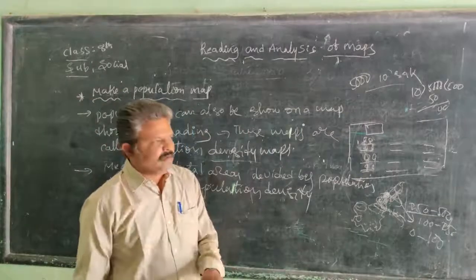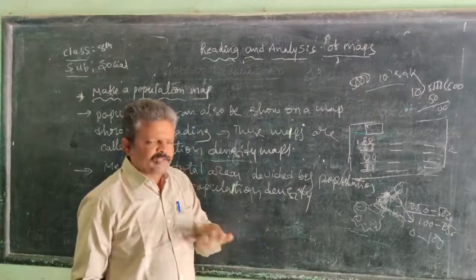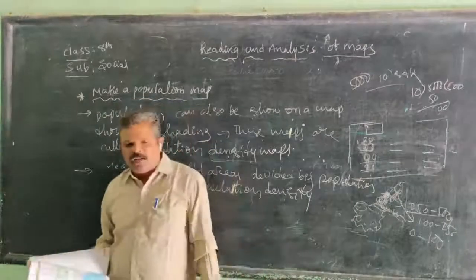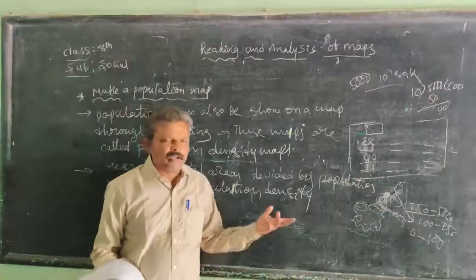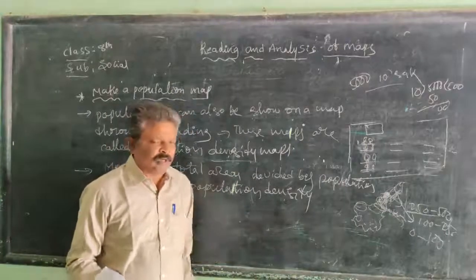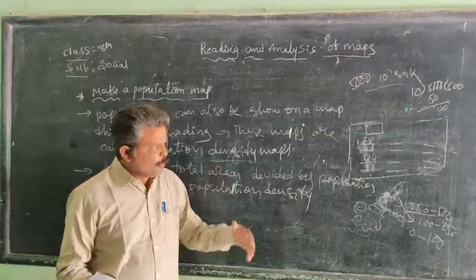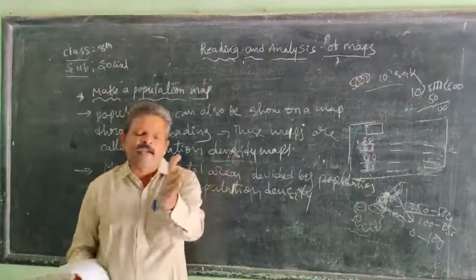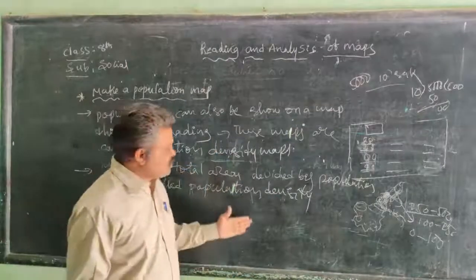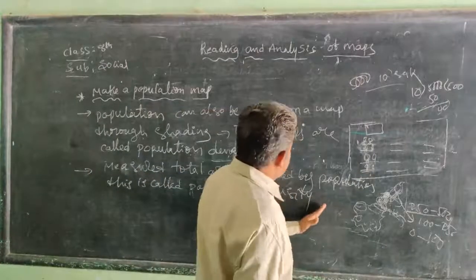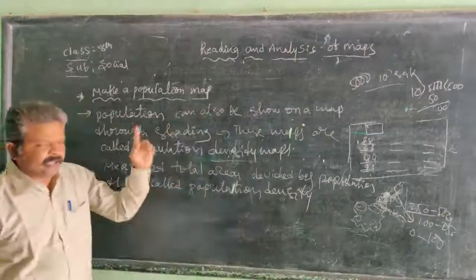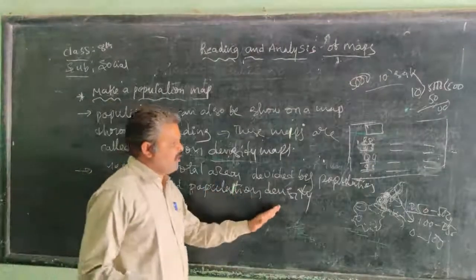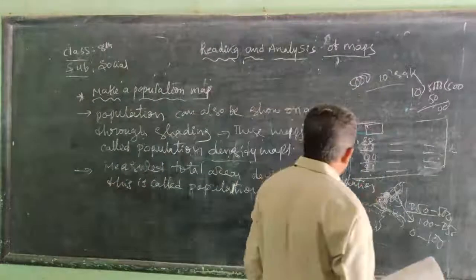Plain is fertile land. Plain is flat land. Plains also develop agriculture. But in hilly areas, there is no development of agriculture. There are no proper facilities. So that's why people do not choose Arunachal Pradesh. Most of the people choose to live in Bihar. So that's why there is a high density of population in Bihar, India.